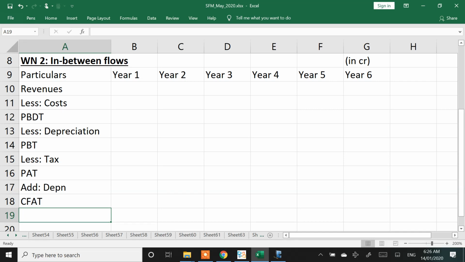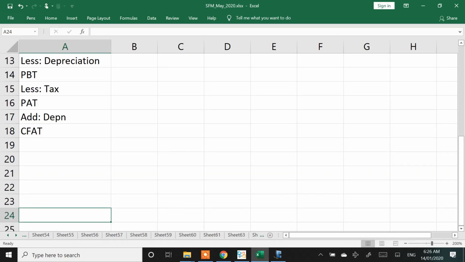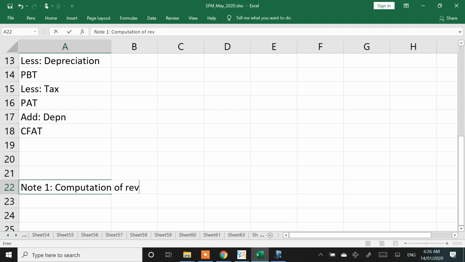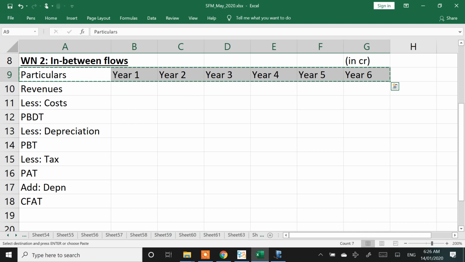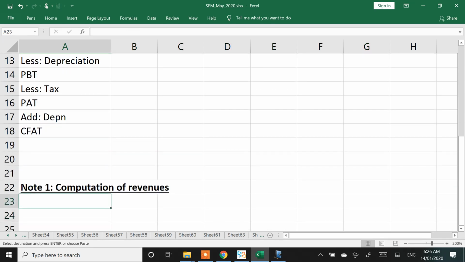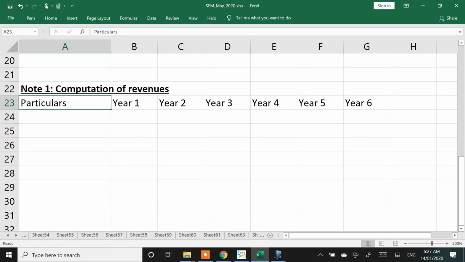Revenues less cost, PBDT less depreciation, PBT. This is the format to calculate your in-between cash flows. You will need something else after CFAT. I'll explain that later. Leave some 5-6 lines. Note 1, computation of revenues.